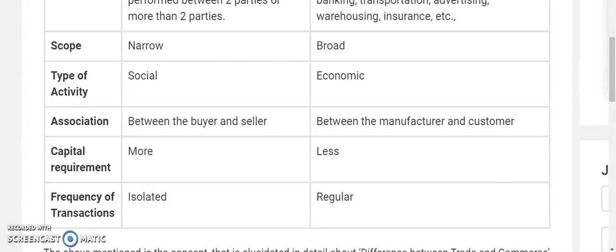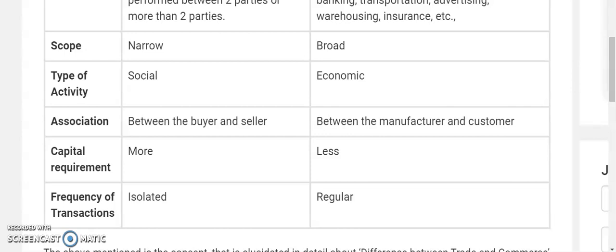Capital requirement. When you are starting any business, capital requirement will be there. That means money is required, infrastructure is required, machinery is required, so a certain amount of cash is required. That is known as capital. When you are doing trade, the capital requirement will be much more, because when you are introducing a retail shop, the capital requirement will be more. But in the case of banking services or warehousing or insurance services, the capital requirement will be less in commerce.